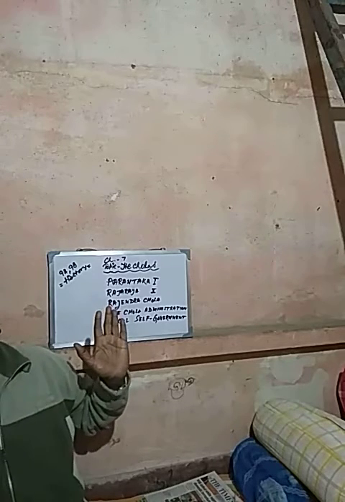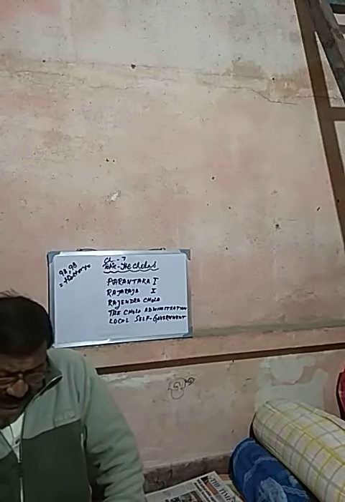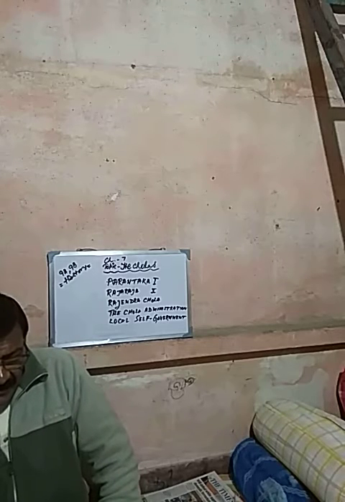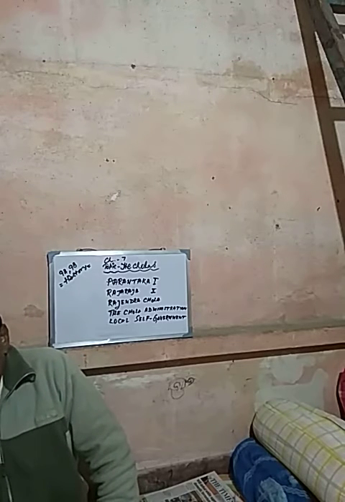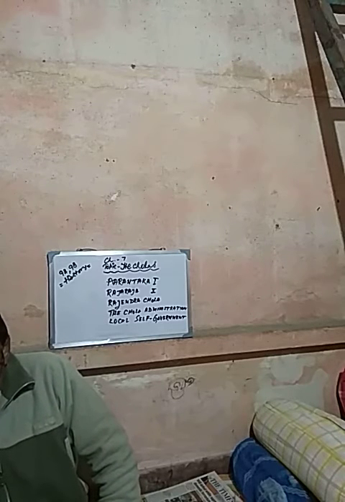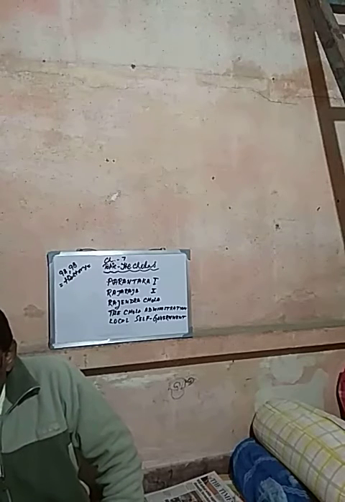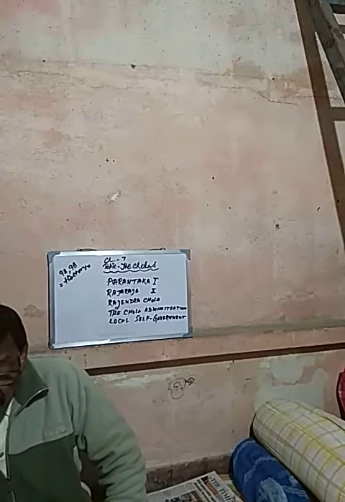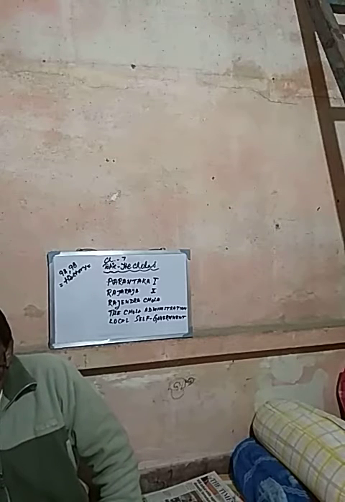The next one, Rajendra Chola. Who was Rajendra Chola? Rajendra Chola is the son of Rajaraja 1. Rajendra Chola succeeded his father Rajaraja 1 in the year 1014 CE. Rajaraja 1 was a great conqueror and good administrator.